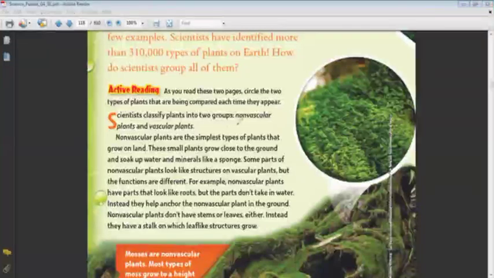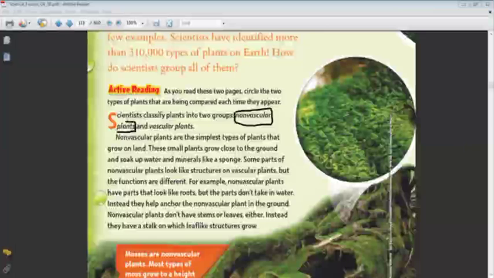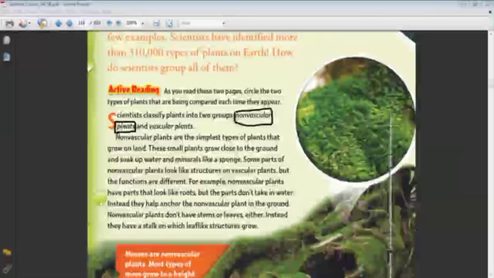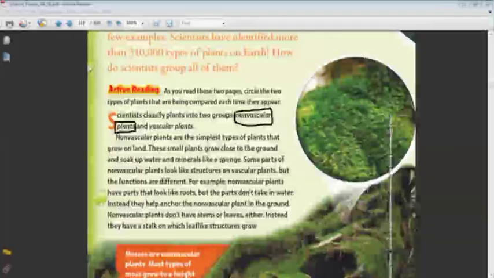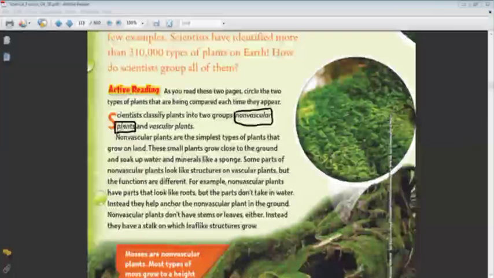Okay, Karma? The first big group that we will talk about is non-vascular plants. But what is the meaning of non-vascular, Karma? They are plants that don't contain inside them tubes or vessels that can transport water and nutrients.